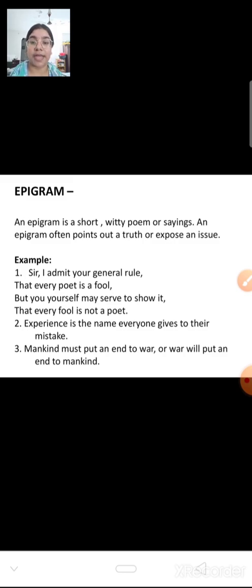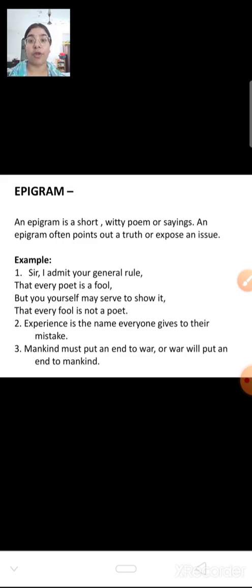Now next comes epigram. The last is epigram. Epigram is a short, witty poem or saying. It is often used to expose the truth. Now for example, somebody makes a remark on a poet, and the poet gives an answer to that remark. He says: "Sir, I admit your general rule that every poet is a fool, but you yourself may serve to show it that every fool is not a poet."